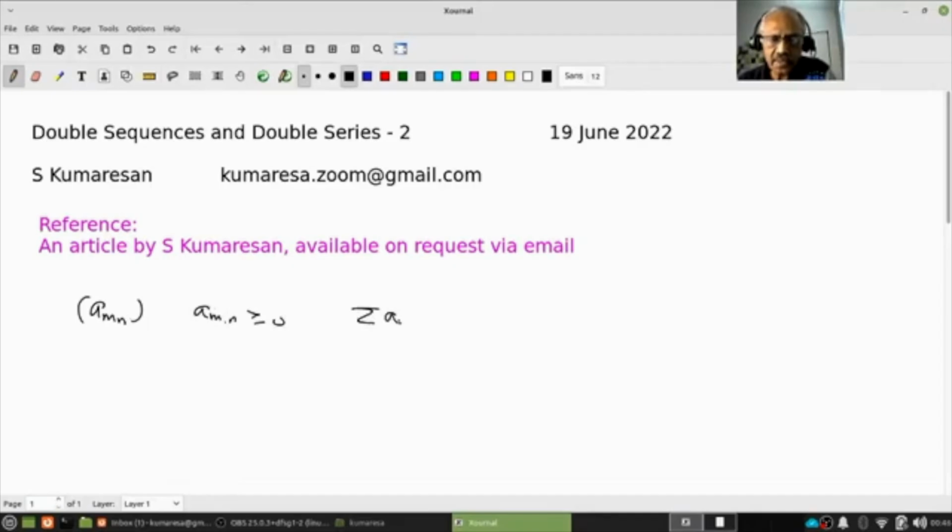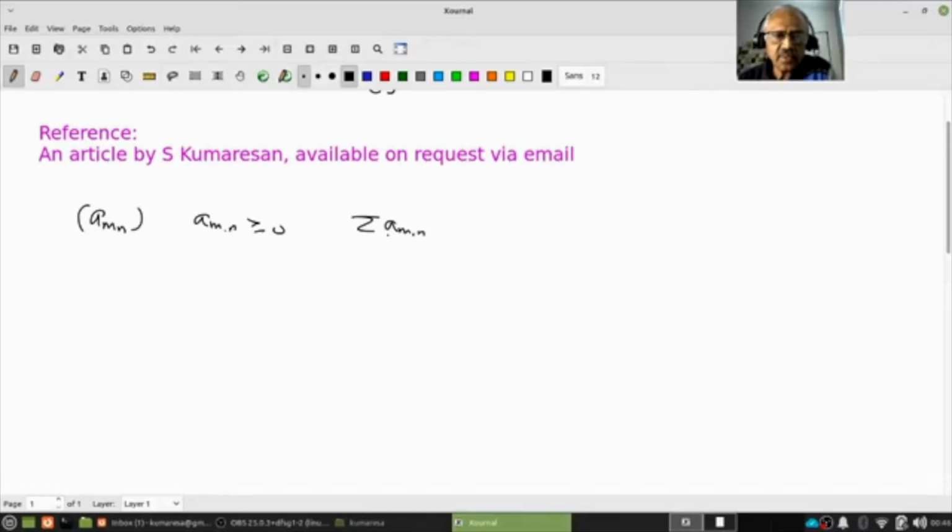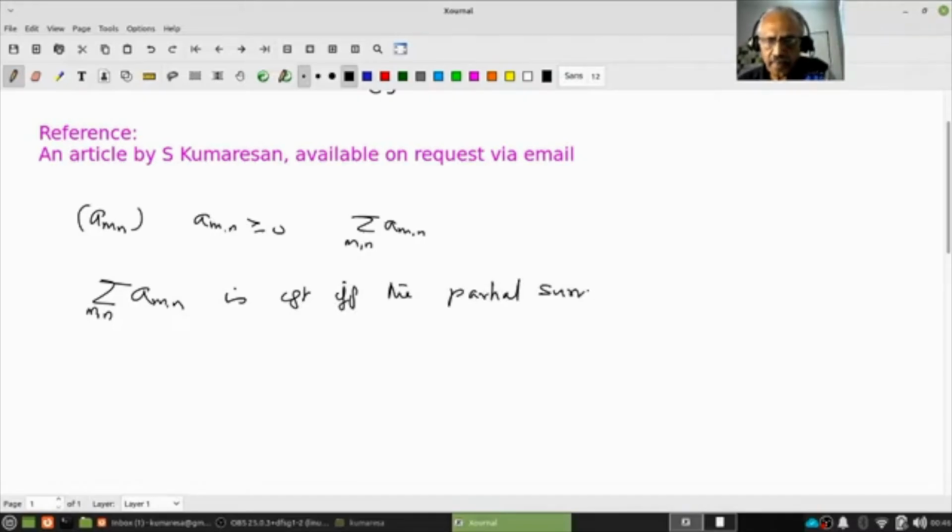Then the double series of a_mn, notice that when I write this it means double sum, is convergent if and only if the partial sums S_mn equal to summation a_ij, j equal to 1 to n, i equal to 1 to m, are bounded above.